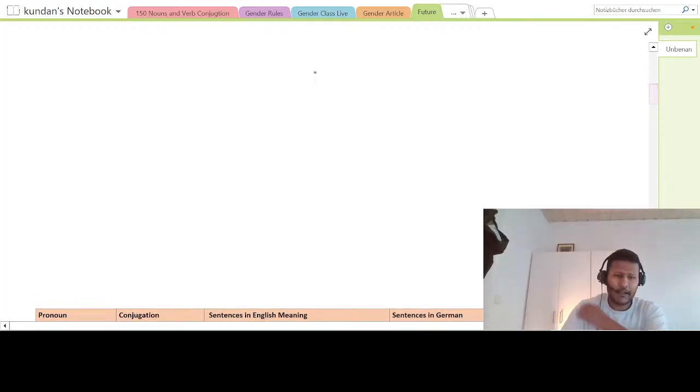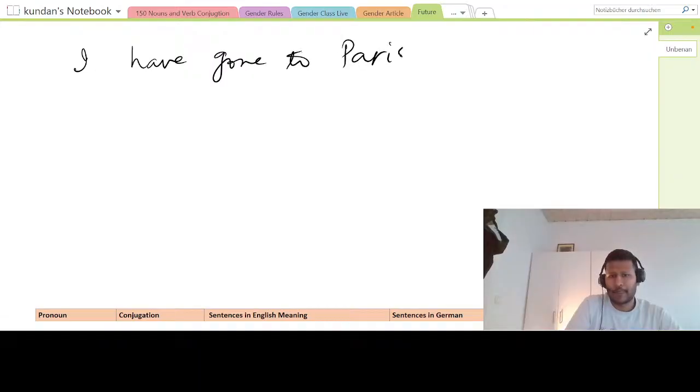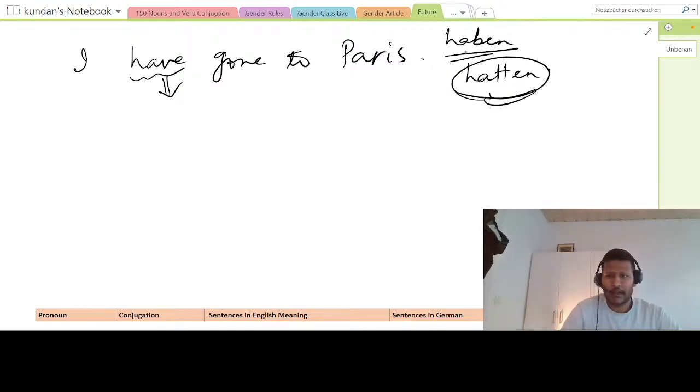All right, so let us start with a simple sentence. We have already seen the present perfect. For example, let me give you a sentence like this: I have gone to Paris, right? And we have done the conjugation for haben before, right? Also, I had shown you the conjugation for hatten, the past form. So that we will see in this class, and proceed with the sentences in past perfect.